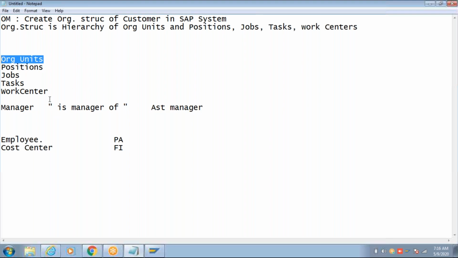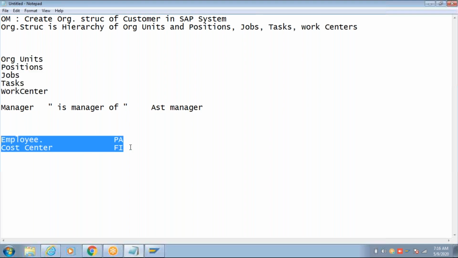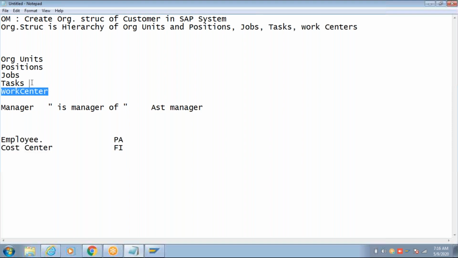Along with these objects, these two are also reflected in OM, but these two are not created in OM. They come from external modules. These are the objects we create and relate within OM. So these objects are represented with alphabets: O, this is represented by alphabet S, this is represented by alphabet C, this is represented by alphabet T.